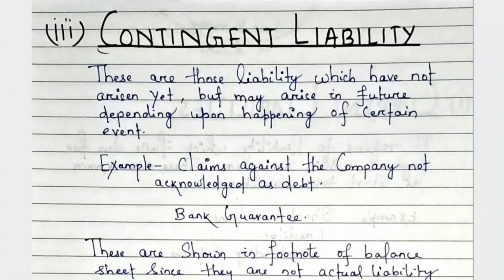Now let us understand what is contingent liability. These are those liabilities which have not arisen yet but may become liabilities in future depending upon the happening of a certain event. It means these are not liabilities for the company now but may become liabilities in future on the happening of a certain event. Example: claims against the company not acknowledged as debt.